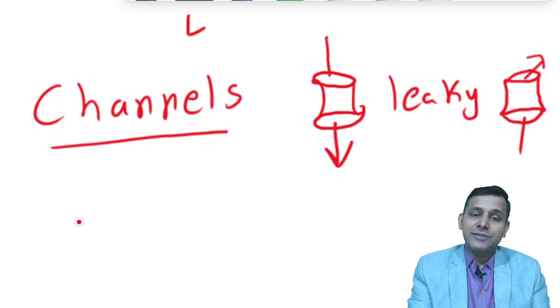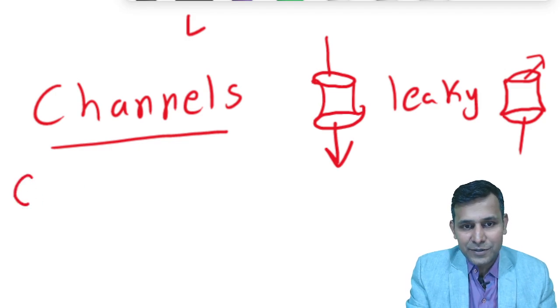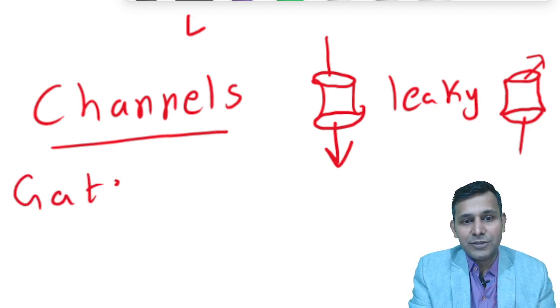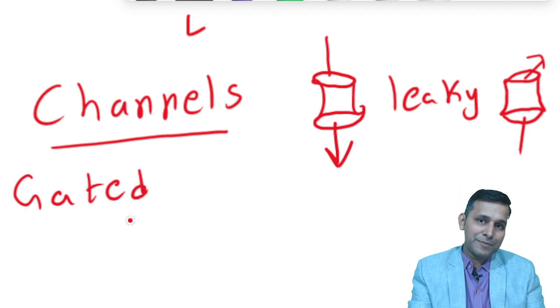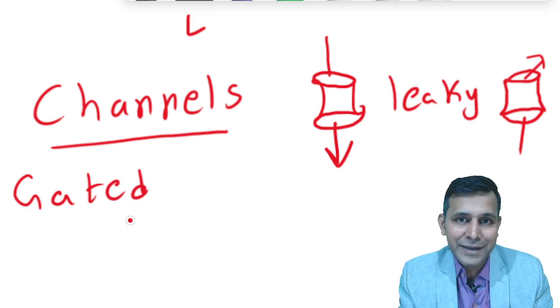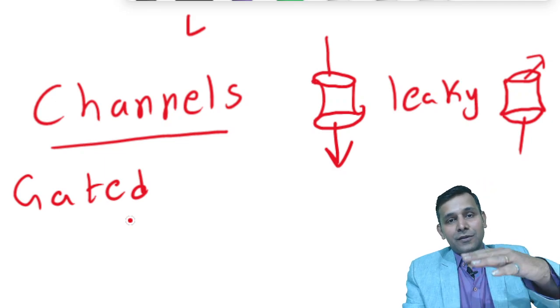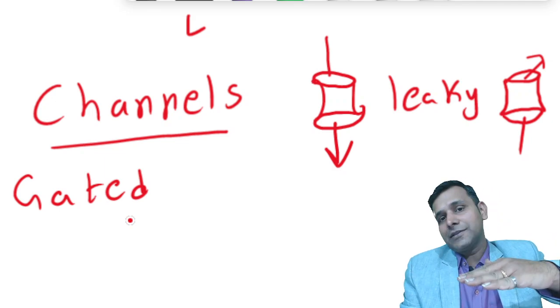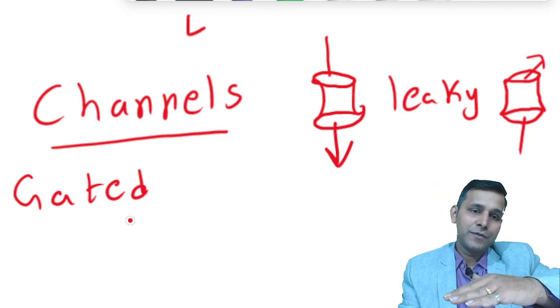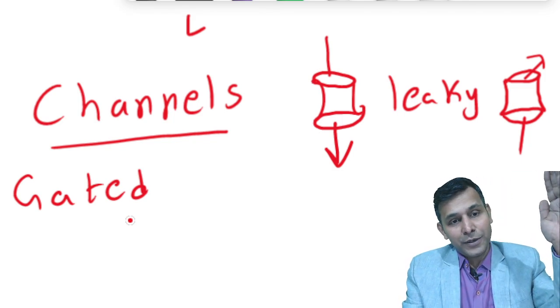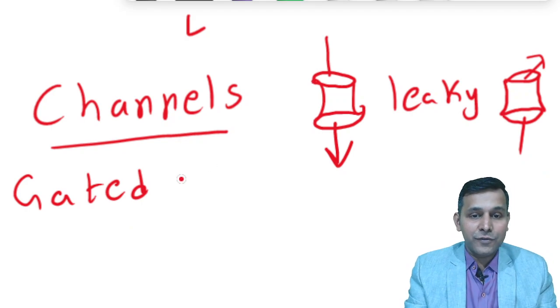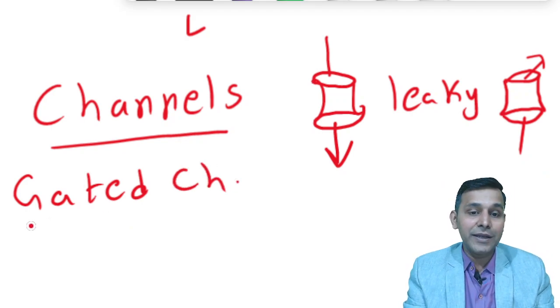Whereas there are certain channels which are gated. So we have channels which have gates on them. Gates are like lids or like caps. If a gate is closed, the channel is closed and the substance cannot move. If a gate is open, the channel is open and the substance can move. So we have gated channels.